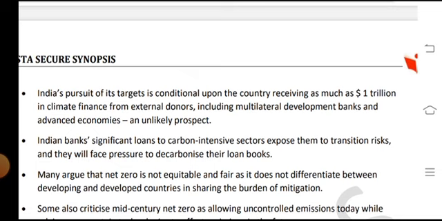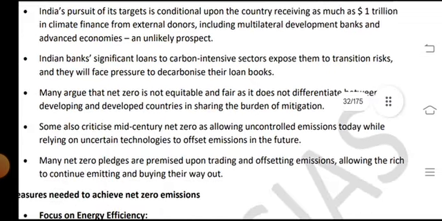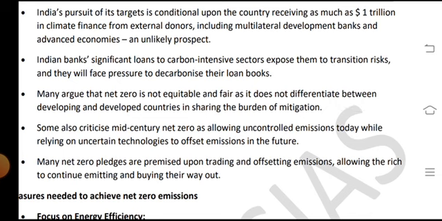India's pursuit of its target is conditional upon the country receiving up to 1 trillion in climate finance from international donors, including multilaterals, development banks and advanced economies, which is unlikely. Indian banks' significant loans to carbon intensive sectors expose them to transition risk, and they will face pressure to decarbonize their loan books.